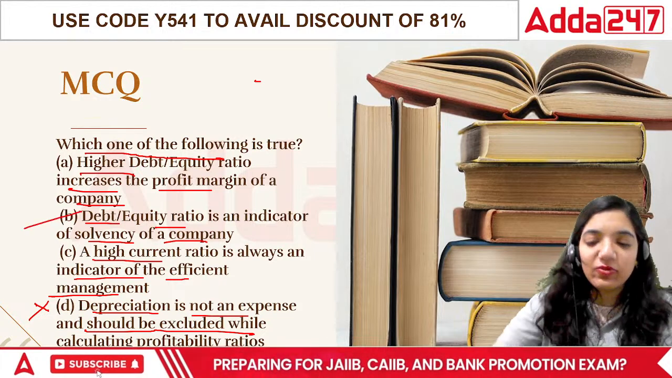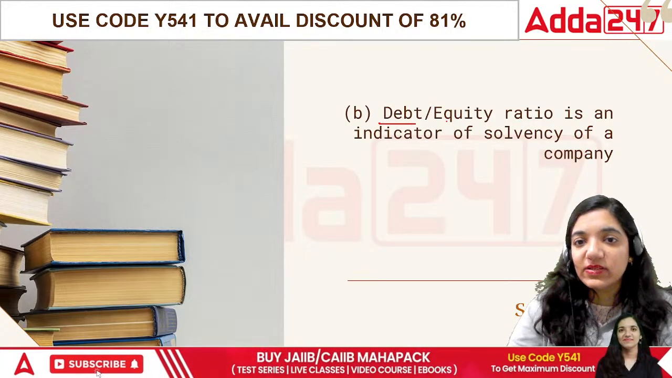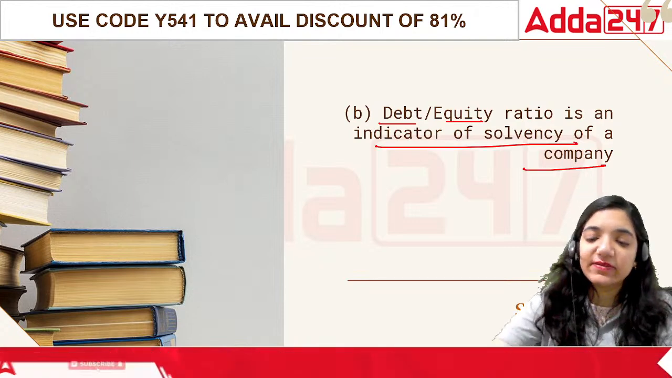The point is only and only B. Debt equity ratio is an indicator of solvency.